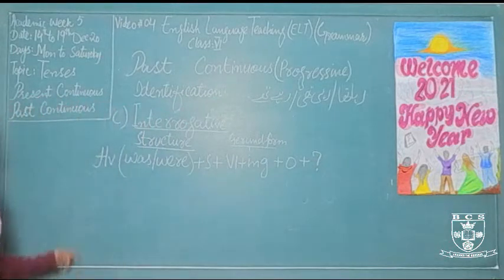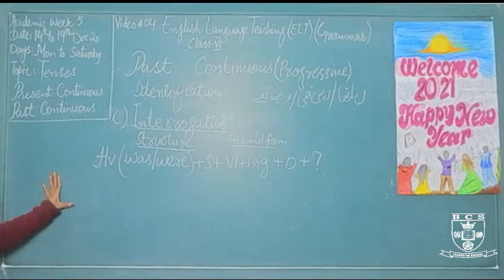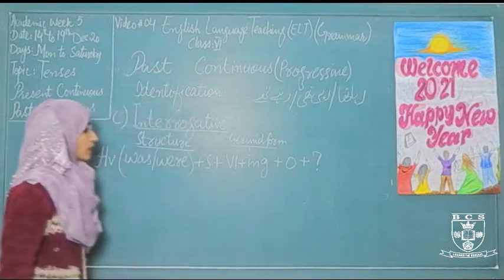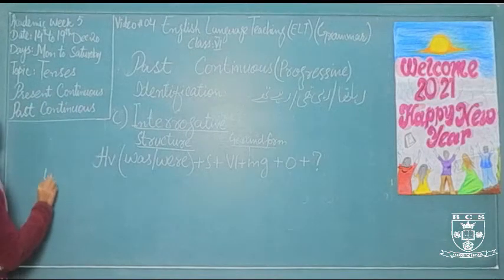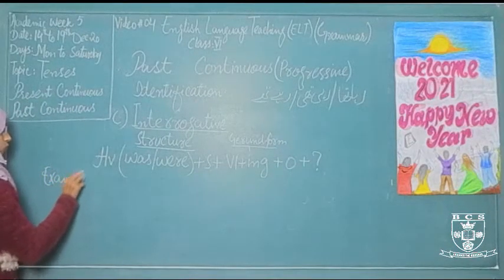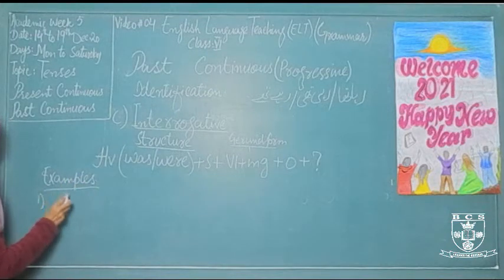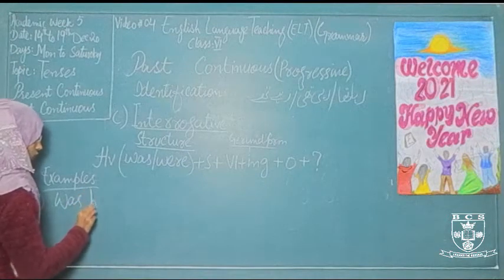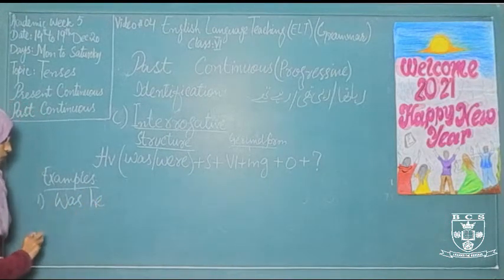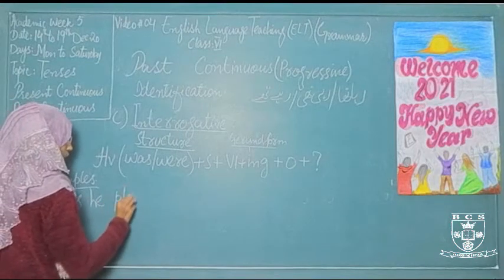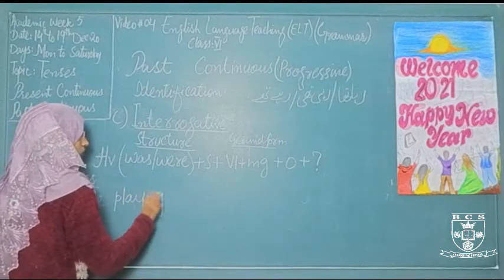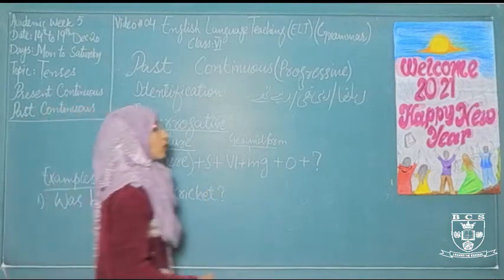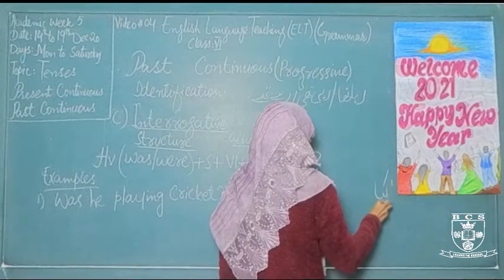Object, the receiver of any action, and question mark. Interrogative sentences begin with a helping verb and end in a question mark. Let's discuss some examples to show this structure. Was is a helping verb, and we use was because we are using he as a subject. Was he playing cricket? क्या वो क्रिकेट खेल रहा था?